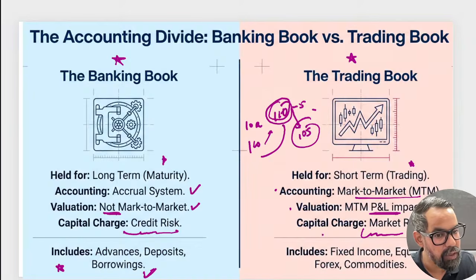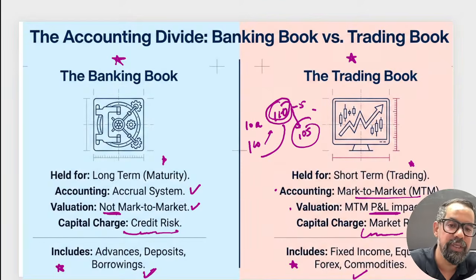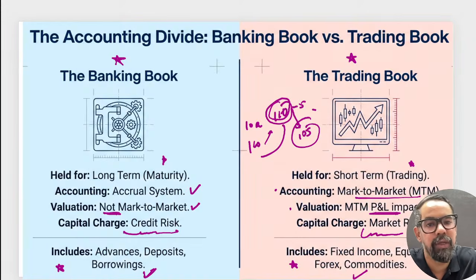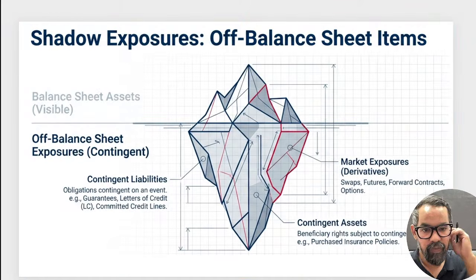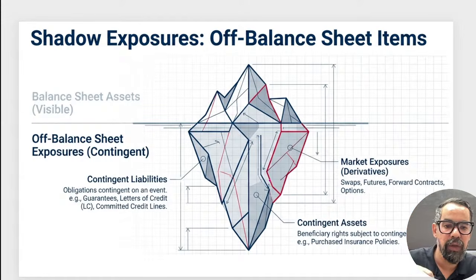They are mostly prone to market risk. We have fixed income, equities, forex, commodities. Sometimes derivative positions for trading purposes also come under this. When your treasury enters into these, otherwise they mostly get categorized under off balance sheet exposure. Next one, off balance sheet exposure. Basically they are contingent in nature. Their occurrence may or may not happen. Sorry, I'm hiding the content here.